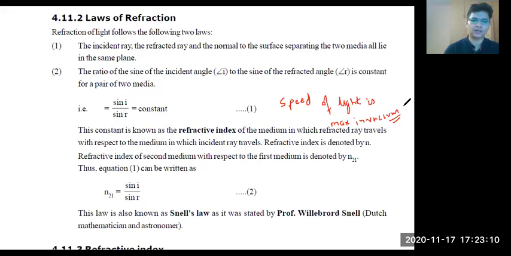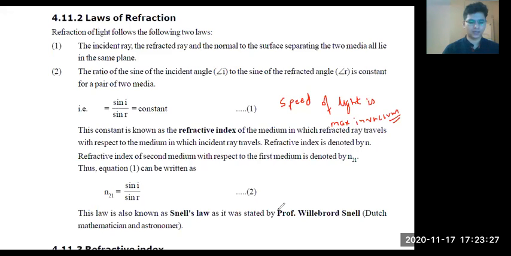So I can compare the speed of light in any object, any medium. Yes or no? I can compare the speed of light in any medium with respect to speed of light in vacuum, right? Let's do that.